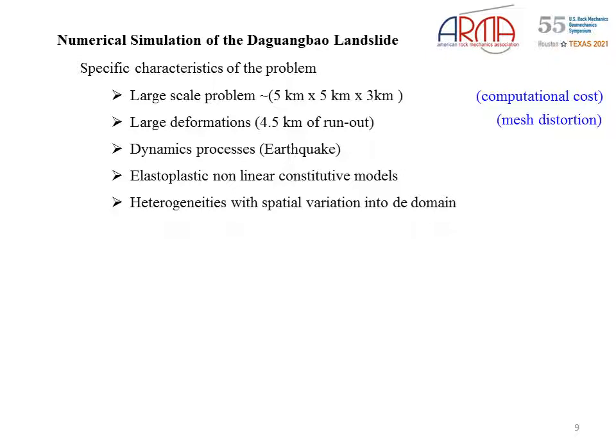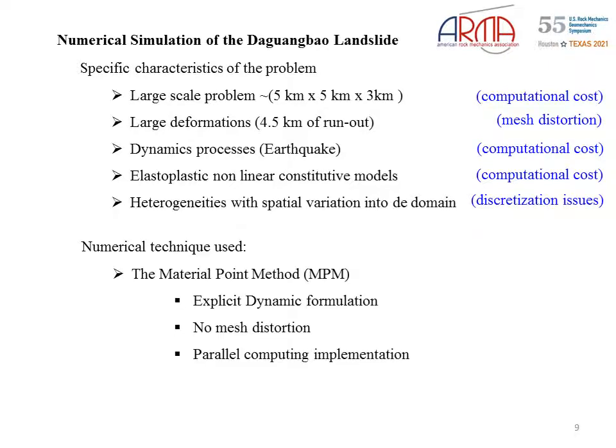It is a dynamic process. Under the action of the earthquake, the material has non-linear constitutive behavior and the model presents heterogeneities within the domain, which can generate possible discretization inconvenience. In this work, we use the material point method, which has a specific characteristic that I will describe in detail.